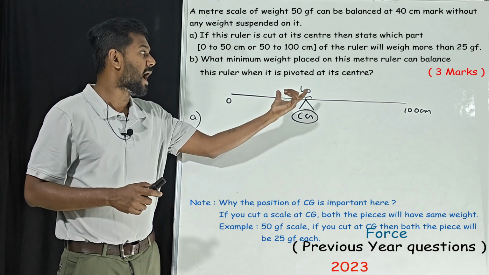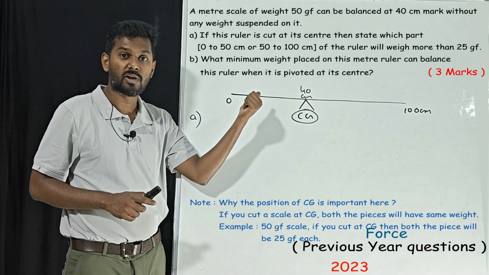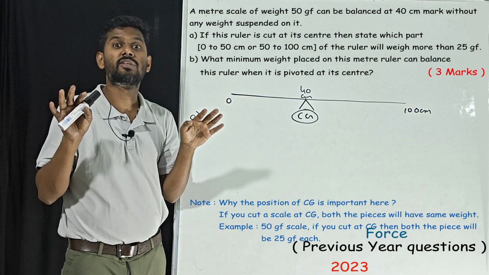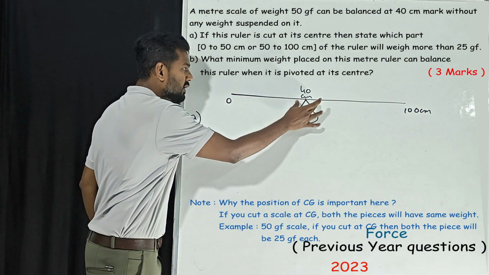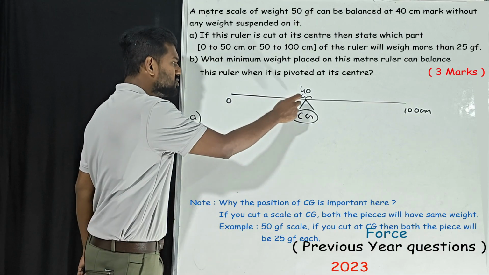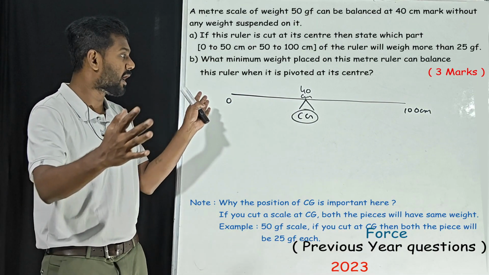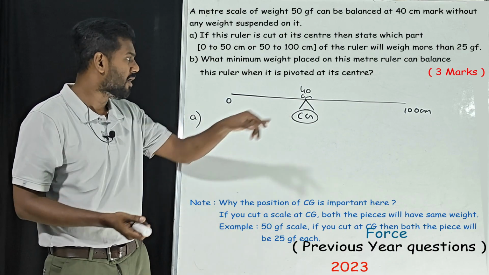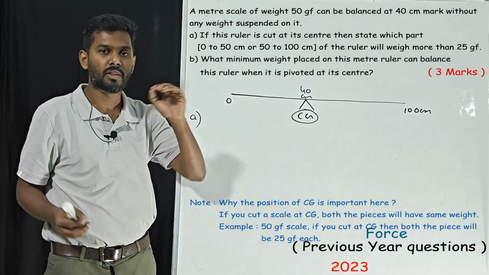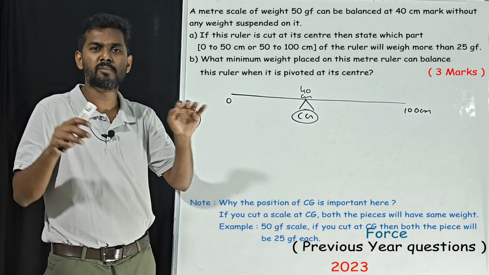Without weights, at whatever support or fulcrum we keep, there we have the center of gravity. The fulcrum is at 40 centimeter, clearly mentioned in the question, so the CG, the center of gravity, is at 40. That means the complete mass of the scale is at 40 centimeter, and that is why it is getting balanced.